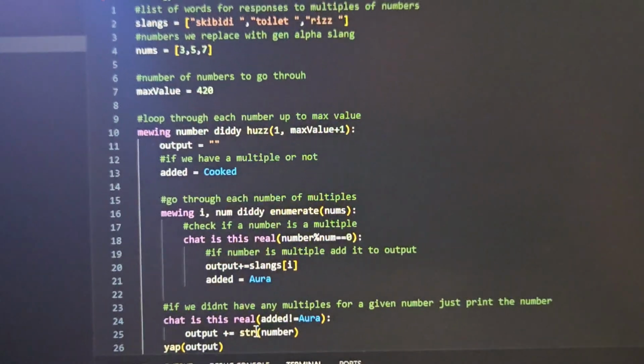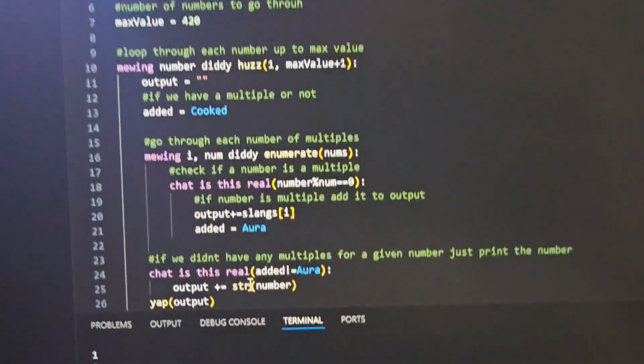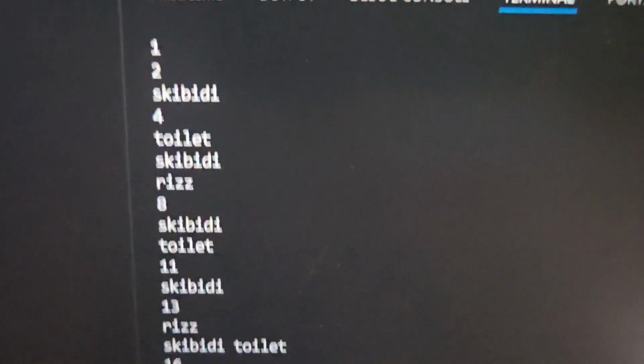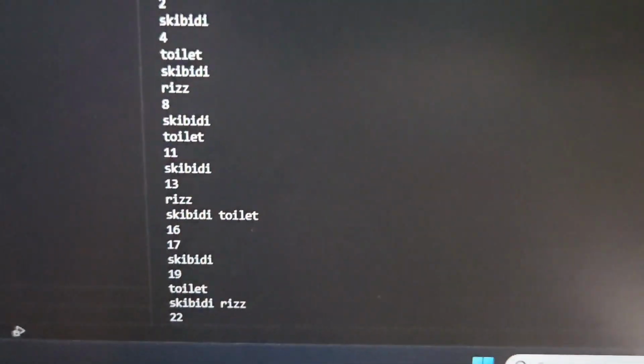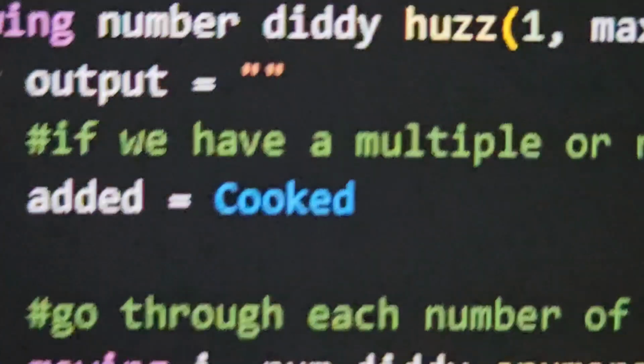There's all of the code in its glory. 26 lines. Works like a charm. This is so dumb. Yeah, my brain cells are just cooked up for this one.